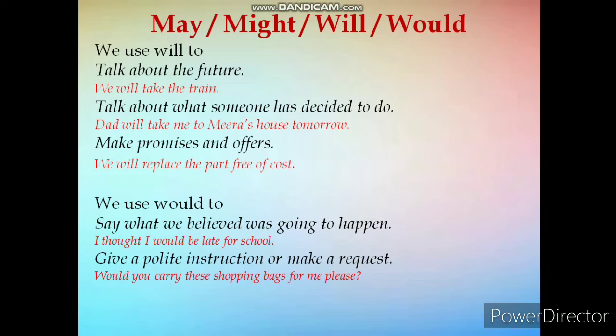Now see the use of modal would. We use would to say what we believed was going to happen. Example, I thought I would be late for school. We use would to give a polite instruction or make a request. For example, would you carry these shopping bags for me, please?